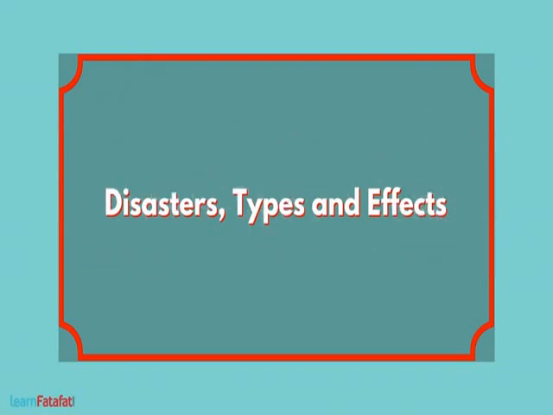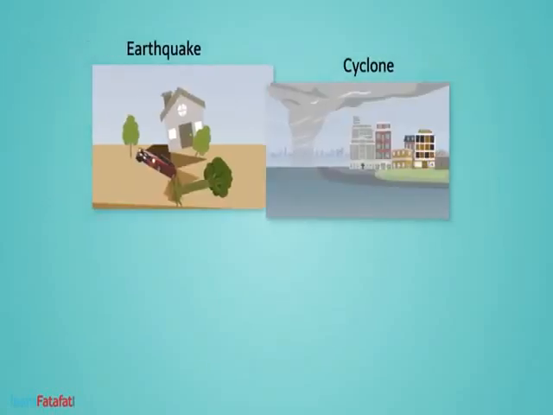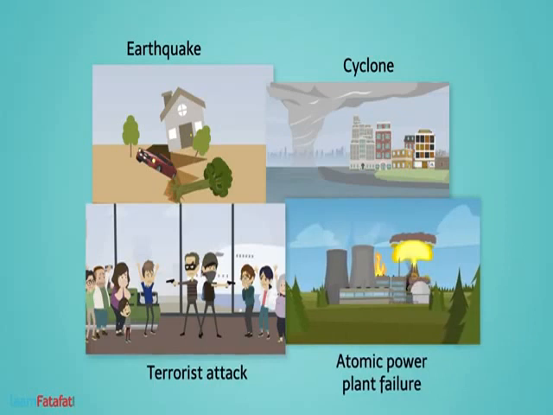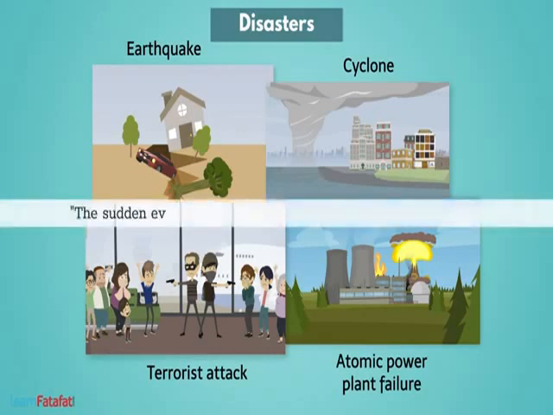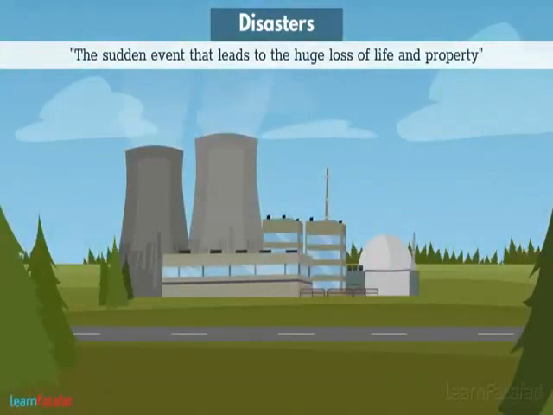Disaster types and effects. You might have heard the news of earthquakes, cyclones, terrorist attacks, failure of atomic power plants, etc. These are dangerous events that happen without our knowledge. We call them disasters. United Nations has defined disaster as a sudden event that leads to huge loss of life and property. From this definition, we understand two main characteristics of disasters.